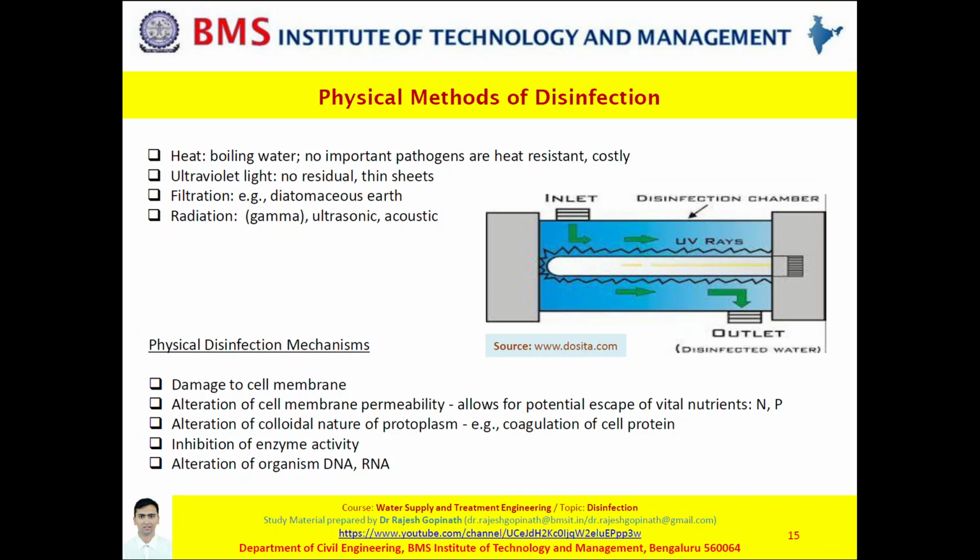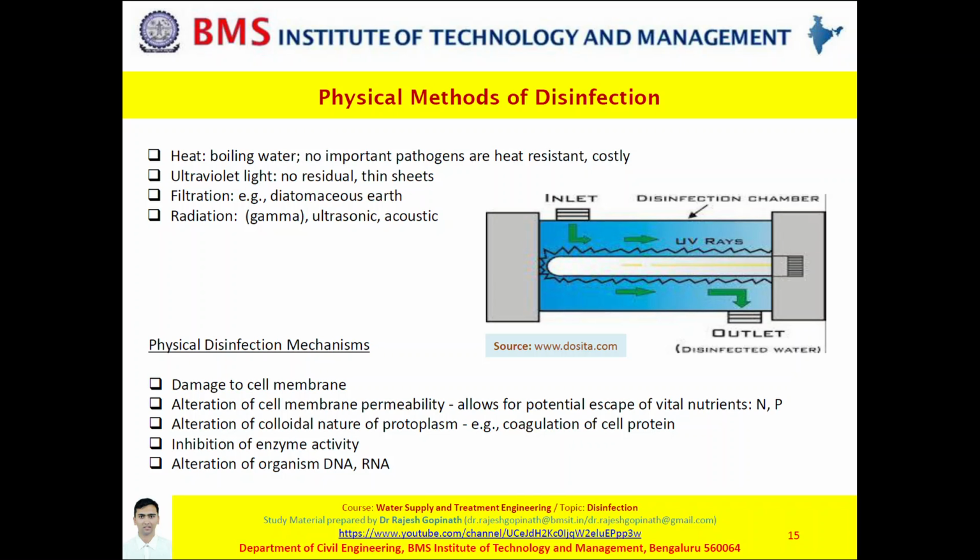But kindly note that they have their own limitations. Say for instance, boiling water may not be effective on a larger scale and may not be economic. Ultraviolet rays are a very costly option. Filtration is not as effective when compared to other techniques.